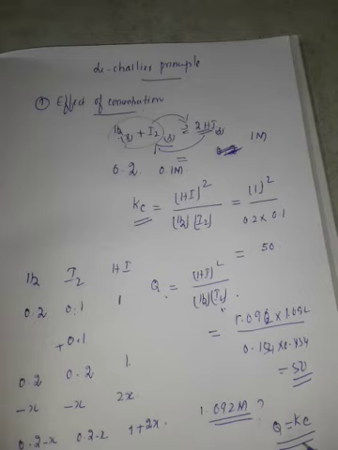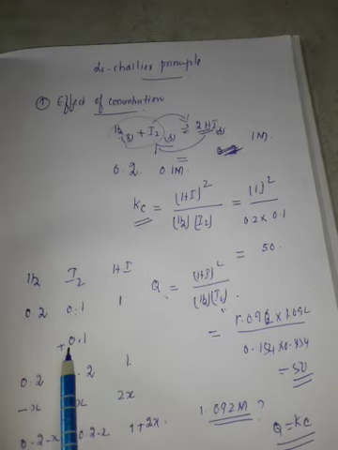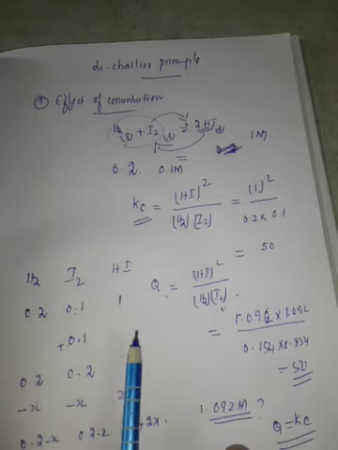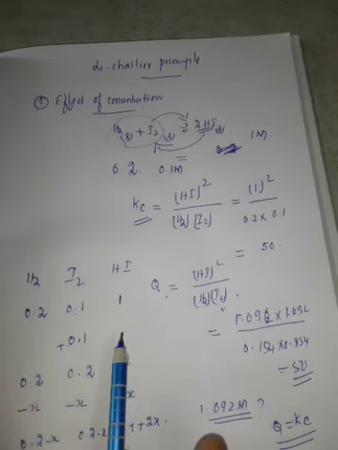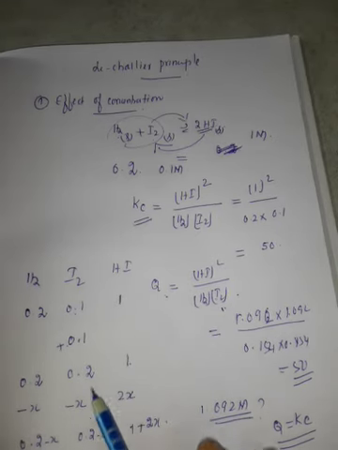If the Q value is equal to Kc, it shows the re-establishment of equilibrium at this stage. So even after the addition of extra iodine, the system moves in the opposite direction to nullify that effect, and it re-establishes the concentrations at equilibrium.